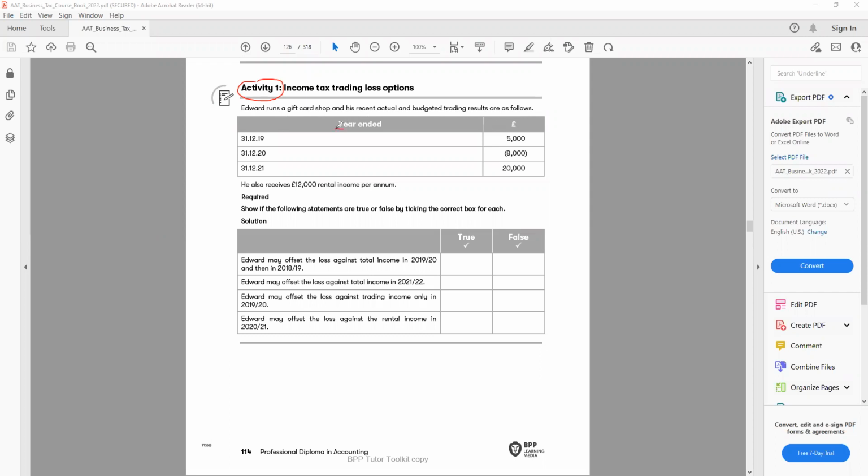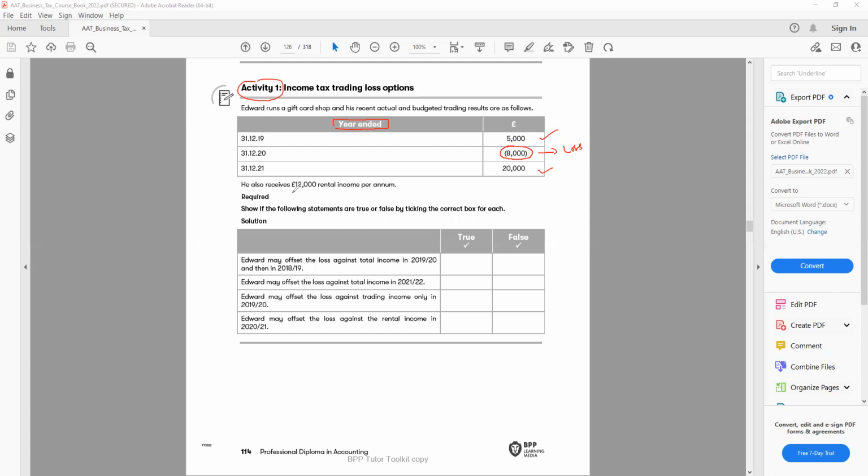Year end 31st of December 2019, year end 31st of December 2020, and 2021. So you have 3 years. In 2019 we have a profit of 5,000, in 2020 we have a loss, and in 2021 we also have a profit. This 8,000 loss, we need to see how we can utilize.